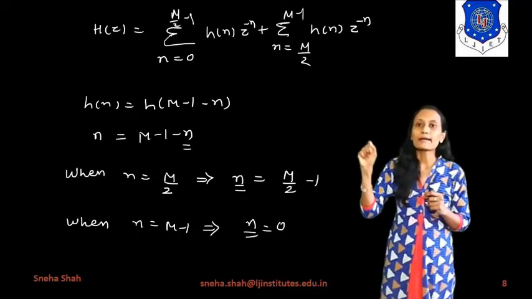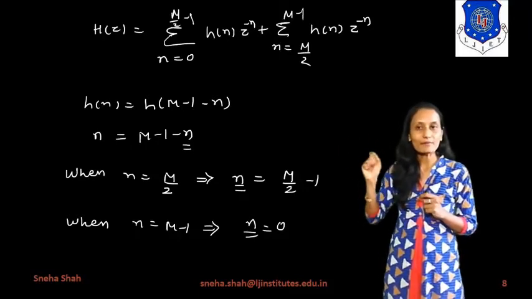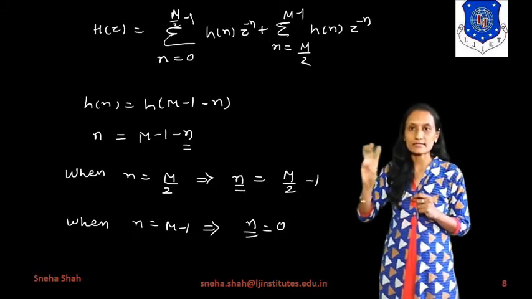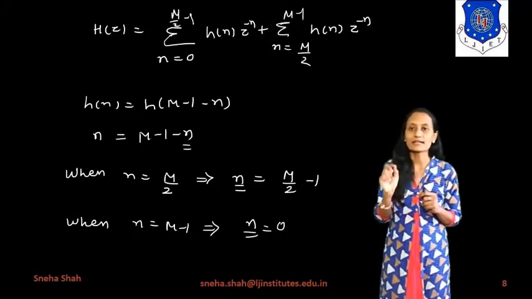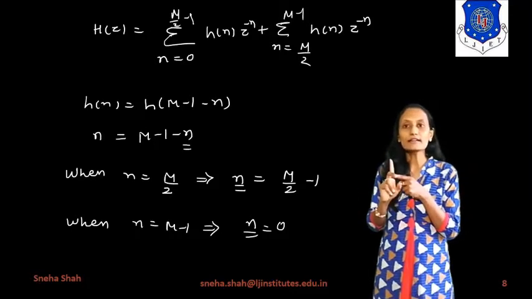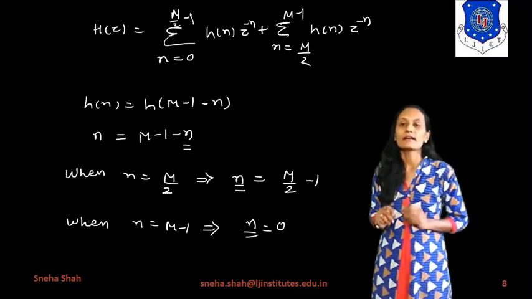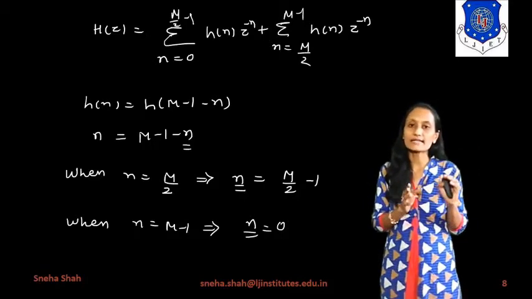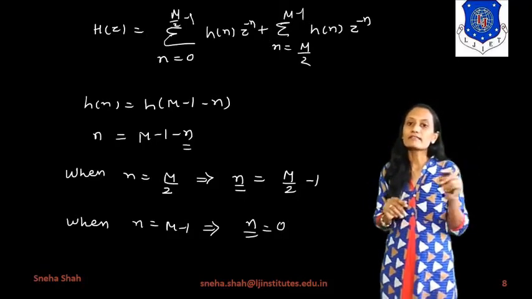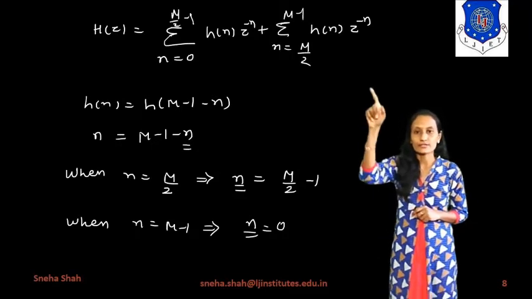If I take M by 2 minus 1, with M equals 6, 6 by 2 means 3, minus 1 means 2, right? So the range goes up to 2. So 0, 1 and 2 will be in the first part, and after 2, from 3 to 5, the values will be in the second portion.